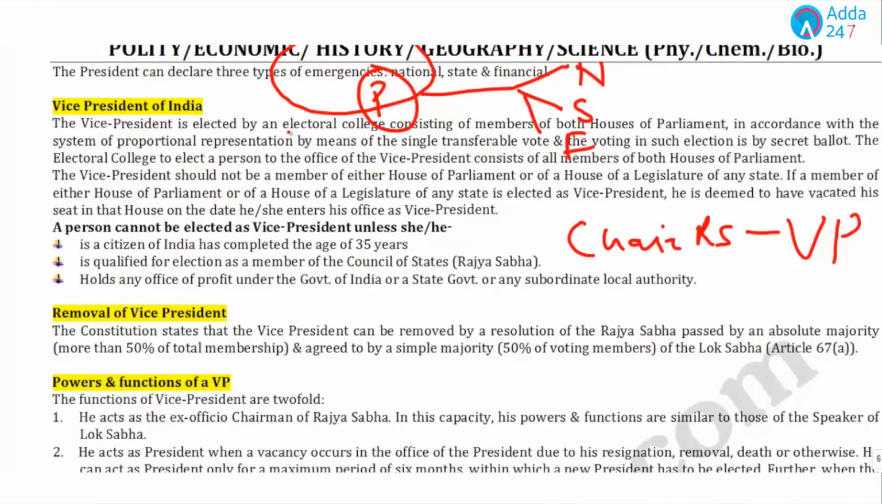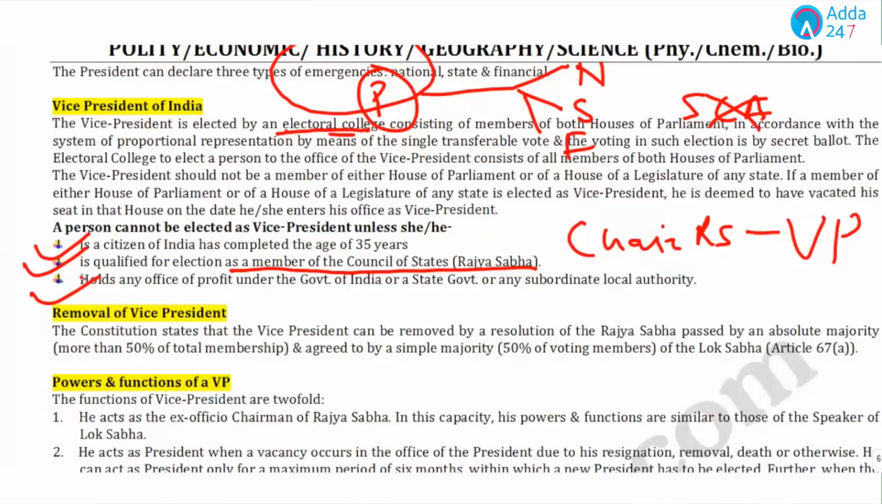Now, if we talk about the difference between the electoral college of the president and vice president, the difference is that the state legislative assemblies do not participate in the vice presidential election. Rest, all things are same. And if we talk about the eligibility criteria, same: a citizen of India, completed 35 years of age, qualified for election as a member of the Council of State, and holds no office of profit under the government of India or the state government or any subordinate local authority.